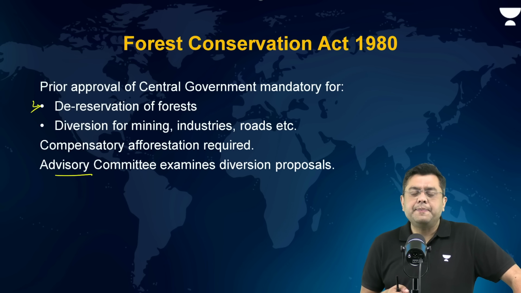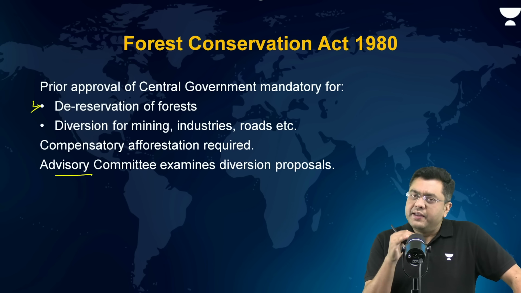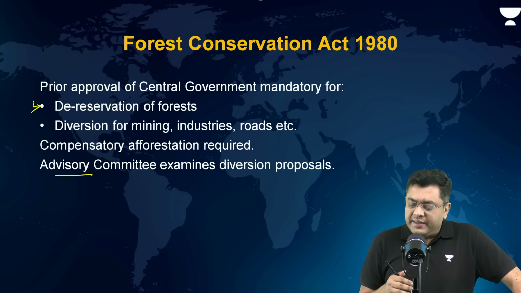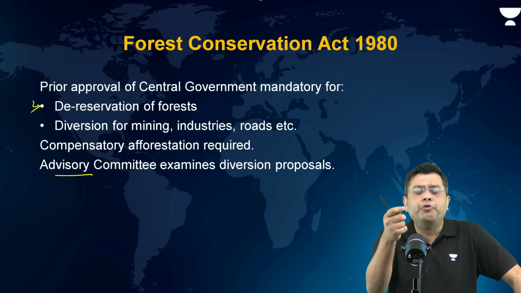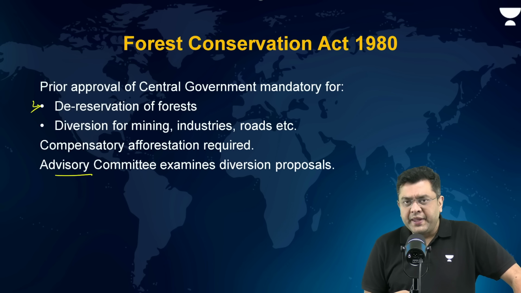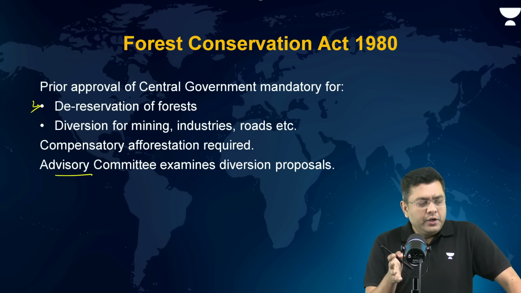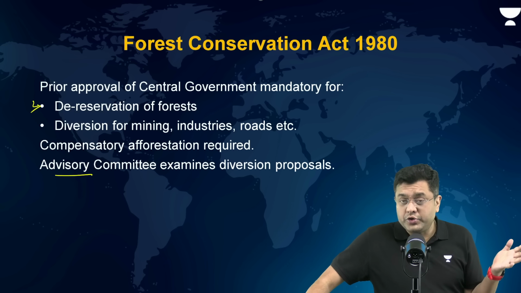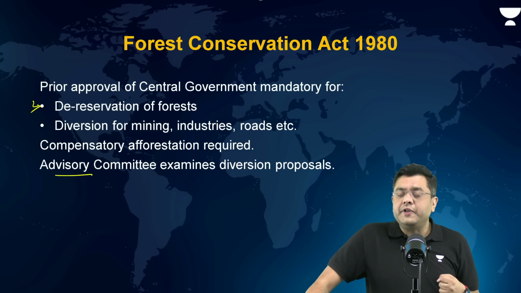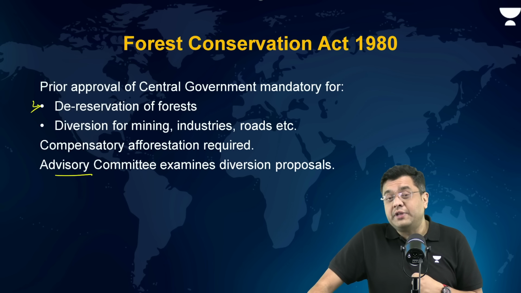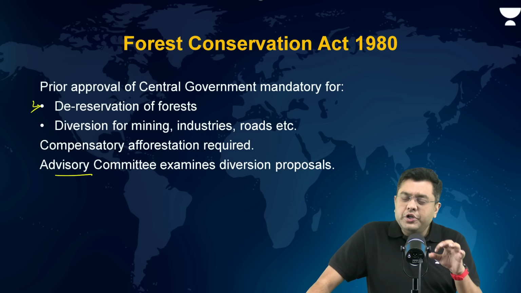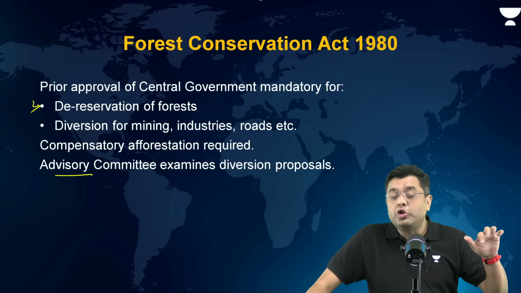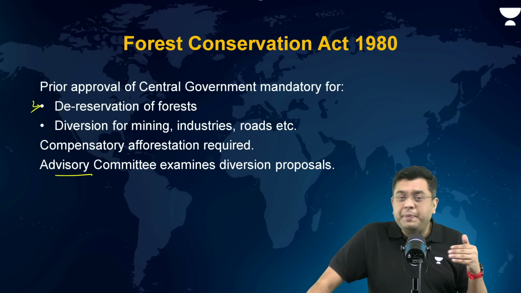Having said that, despite these provisions, many of the state governments circumvented the rules. They would change the definition of what would qualify as a forest, and that would allow them to declare a region a non-forested area, and then diversion would be allowed. One of the famous cases emerged in Tamil Nadu, where diversion of forest land having a lot of teak trees was being done.